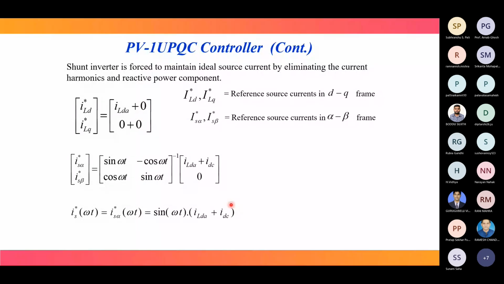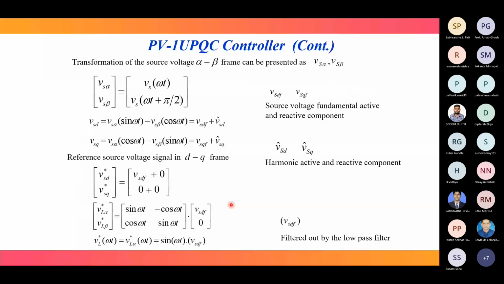So now in this way our shunt controller is controlled. Next is the series controller. Series controller means we are concerned about the voltage case. Shunt controller means concerned about the current case.